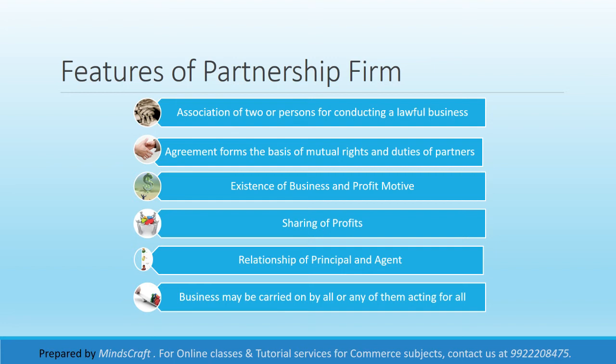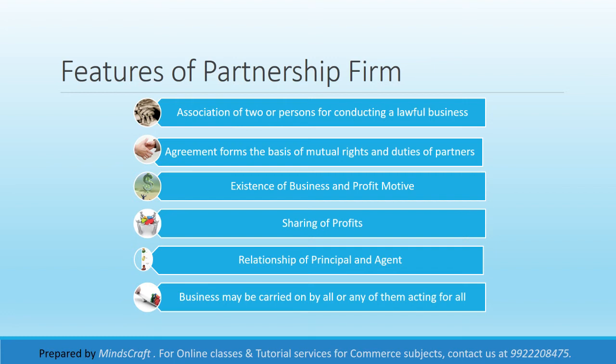The relationship of principal and agent. Each partner is an agent as well as a principal of the firm. An agent because he can bind the other partners by his acts, and a principal because he himself can be bound by the acts of the other partners. Every partner would be a principal for the other partners, because whatever he directs, the other partners have to accept if it is good for the firm.